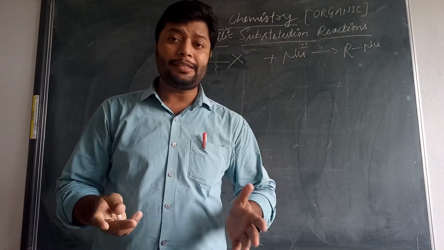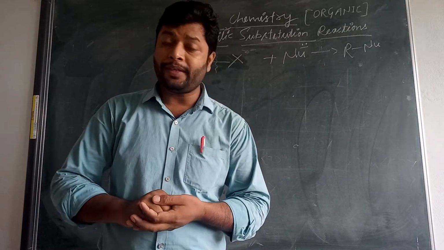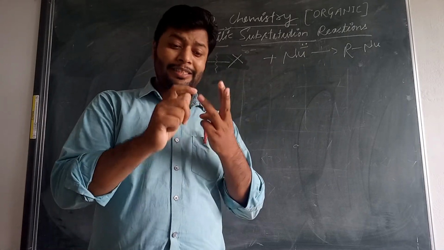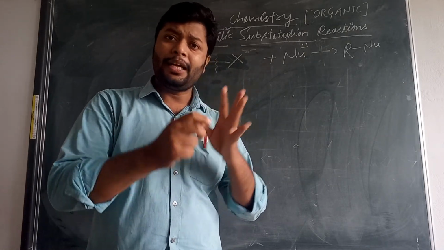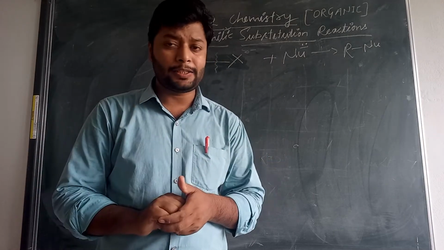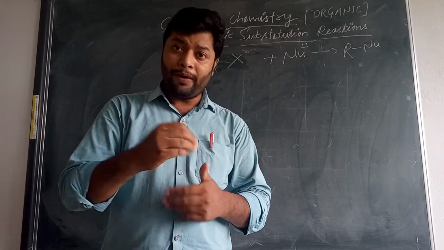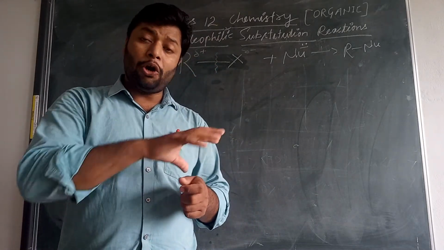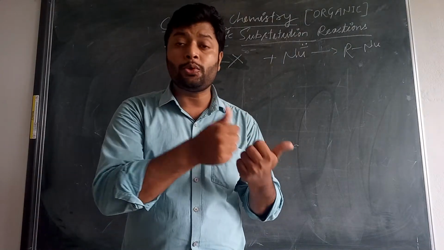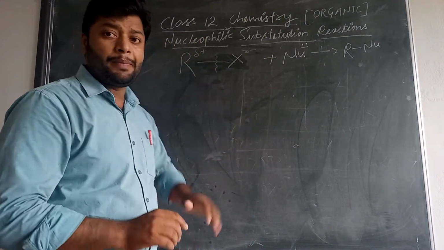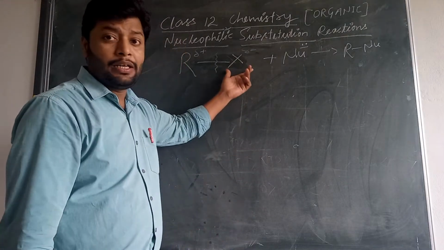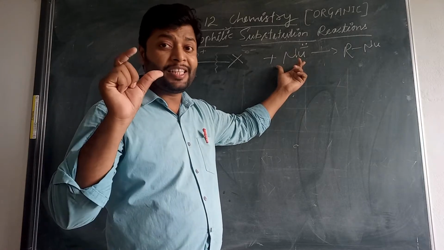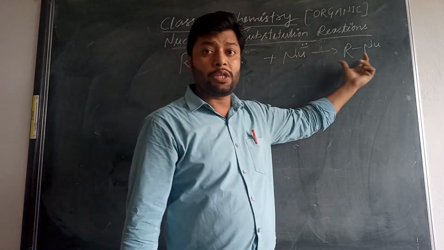Some common nucleophiles that we are using here are generally hydroxides, nitrides, cyanides, thiocyanates, hydrides and alkoxides. That is given in your syllabus. One by one, we will try to learn different examples based on all these nucleophiles. So this is the common method of displacement of X, meaning halogen, with the help of a suitable nucleophile with a smaller size to form a suitable product here.